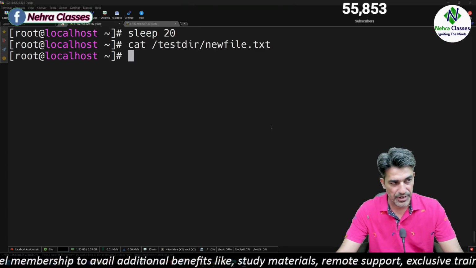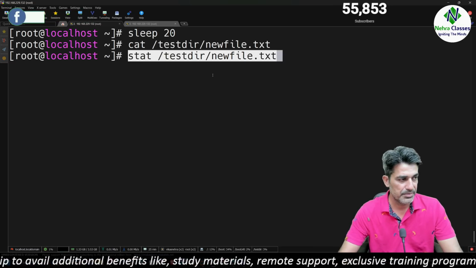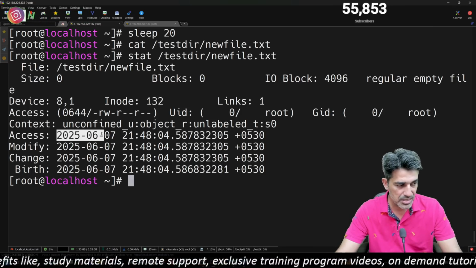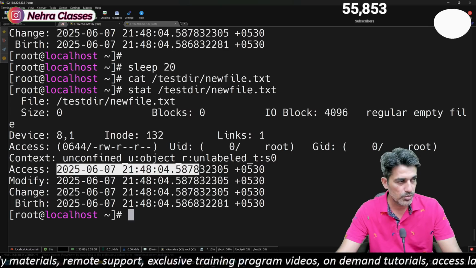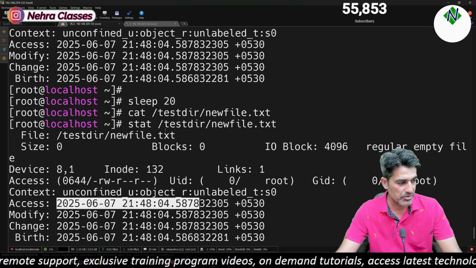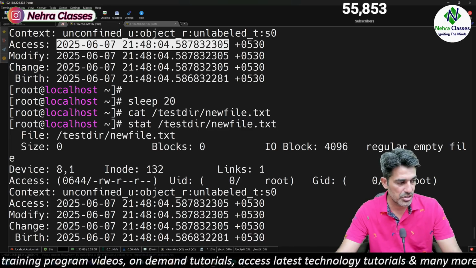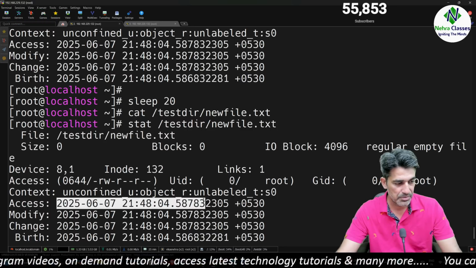Now let's verify it by running the stat command. Can we see any change here in the access time? No. Let's compare it with the previous one. There is no change in the access time.